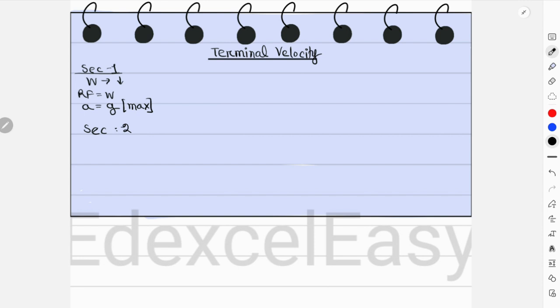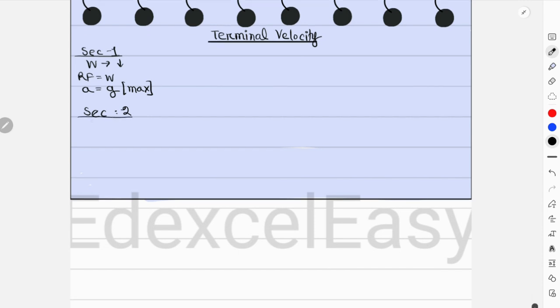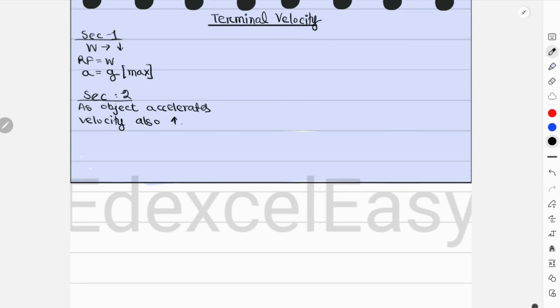In scenario 2 again, what happens? The value for your velocity also increases, right? As the object accelerates, velocity also increases. Okay, now velocity and air resistance are directly proportional. So if velocity increases, then air resistance must also increase.